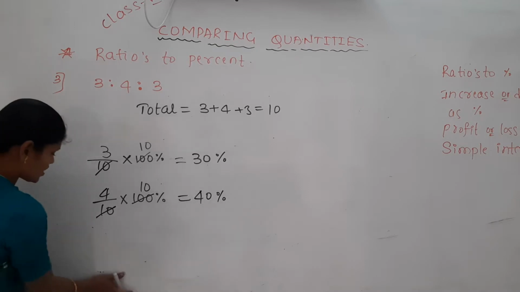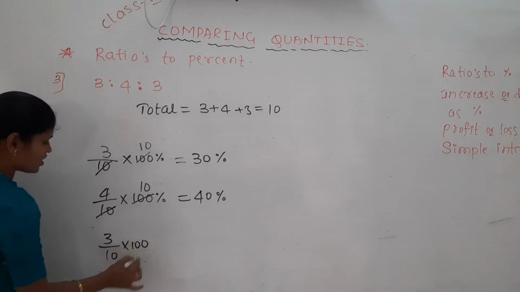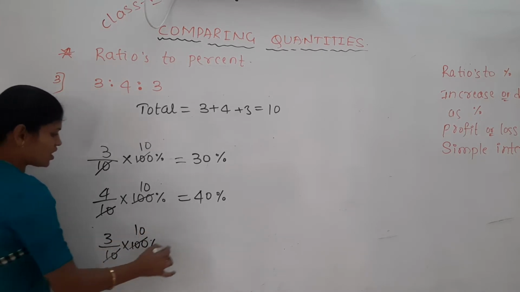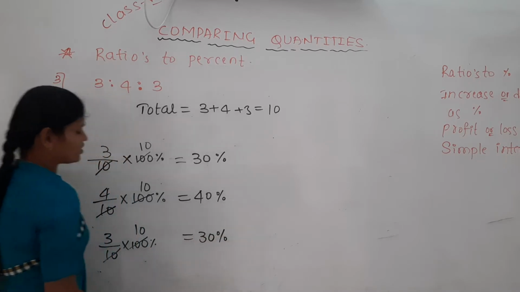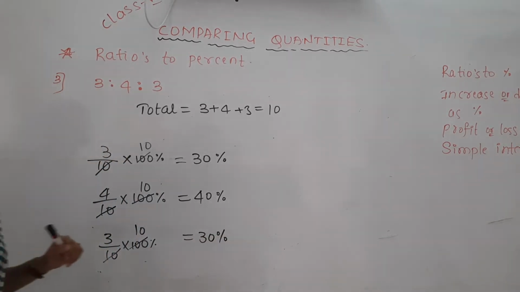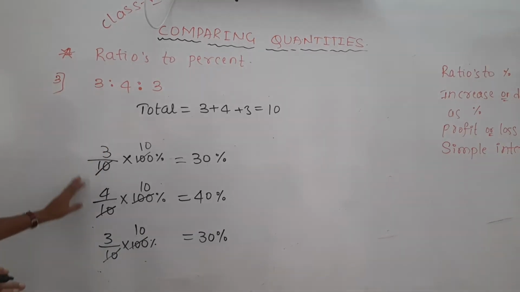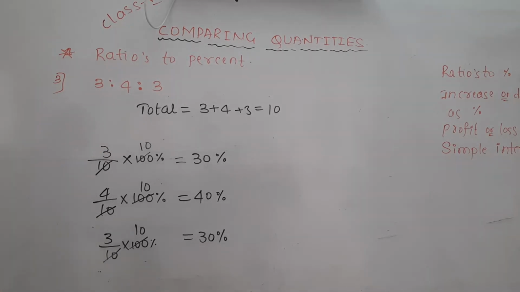Next, 3 by 10 multiplied by 100%: 3 into 10 is 30%. So like this, we have to convert the given ratios to percentage. Just pause this video and take it.